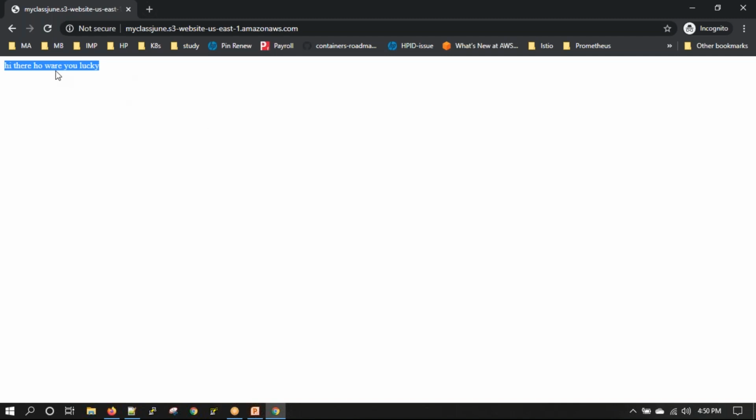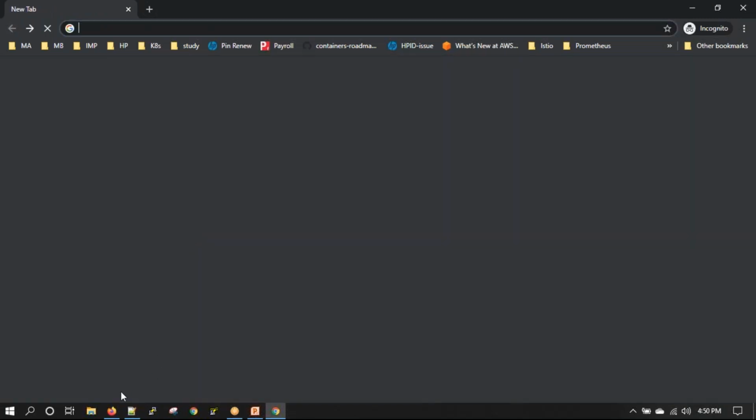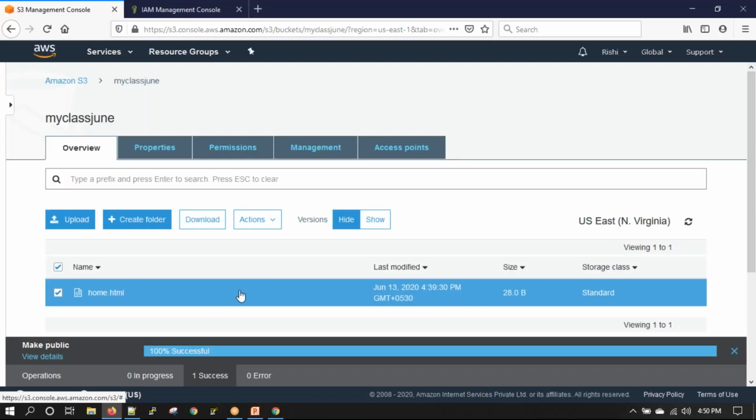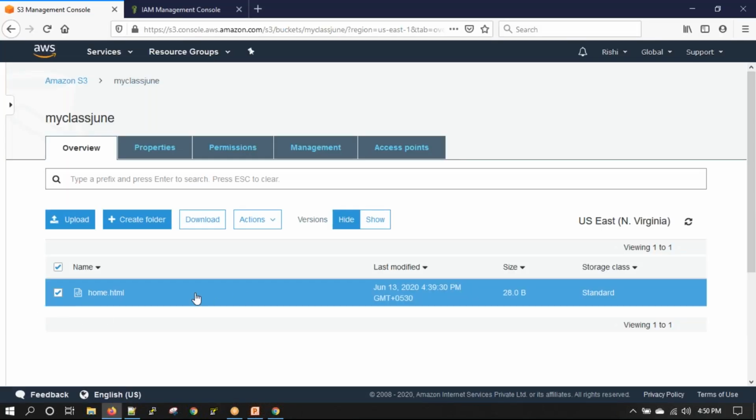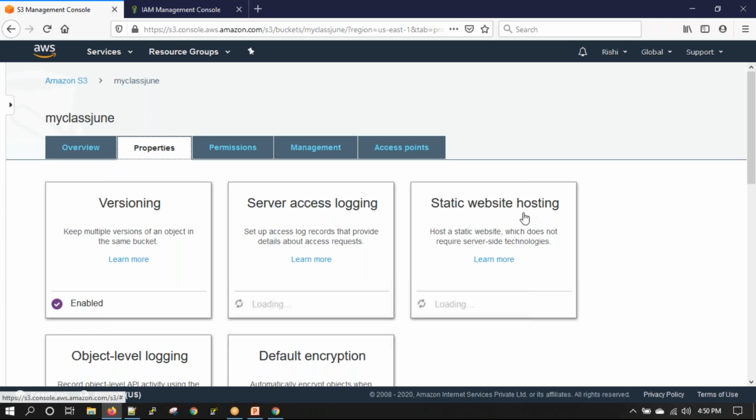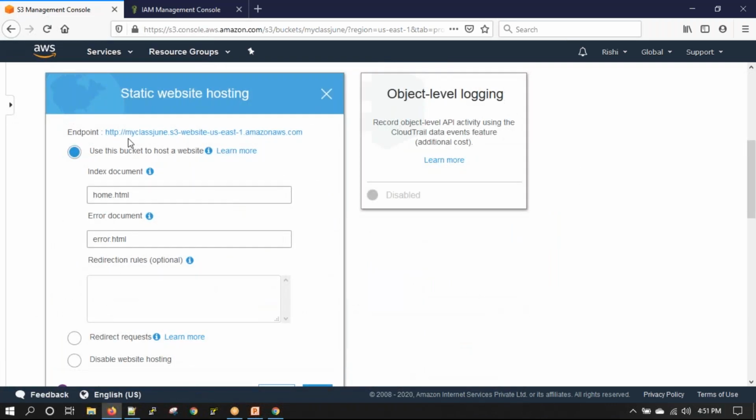So again, like we did in an example with EC2, that was a single page, or we tried another one which had multiple pages. This is a single page website, but you can always upload any number of pages which could have any type of content, make everything public, and your website will be accessible by this link. Static website hosting. So this is the link which will allow your website to be accessible. Okay.